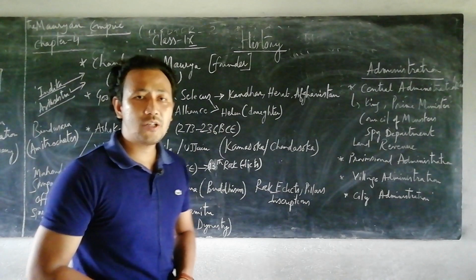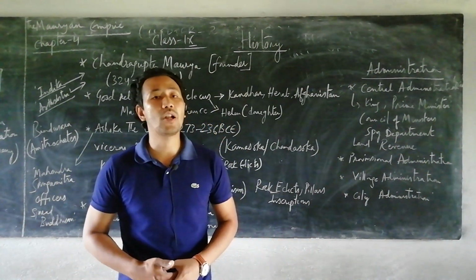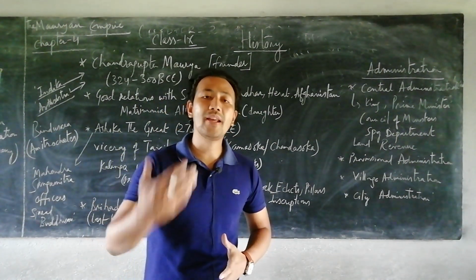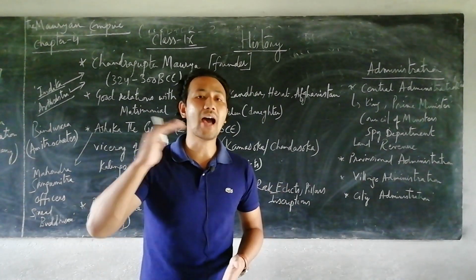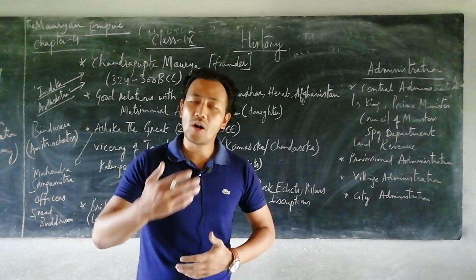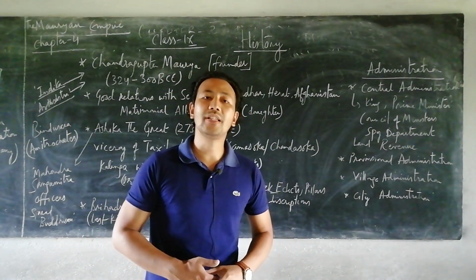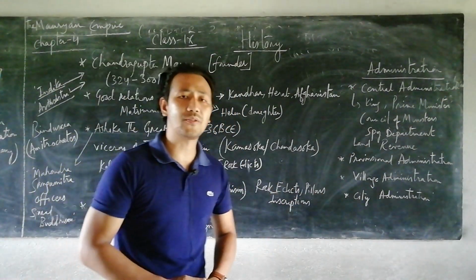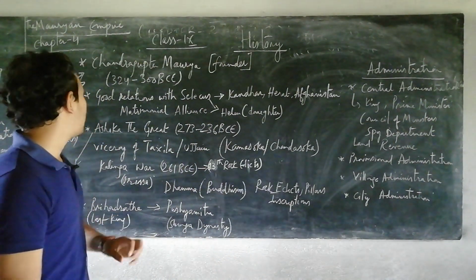So next we will proceed with Ashoka the Great. Ashoka the Great is considered to be one of the greatest rulers of Indian history, who mainly focused on upgrading his empire and taking his kingdom to a very high peak with many administrative ways, many land revenue ways, and ways to help the people, and for that he was given the title of the Great. He was actually the son of Bindusara, who is also known as Amitrochates.